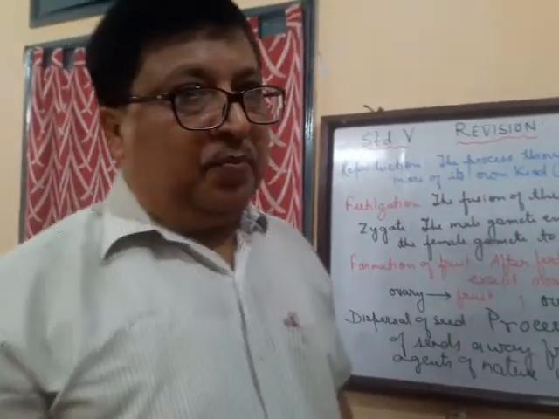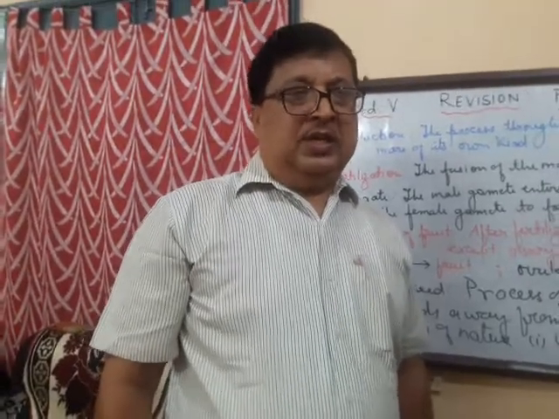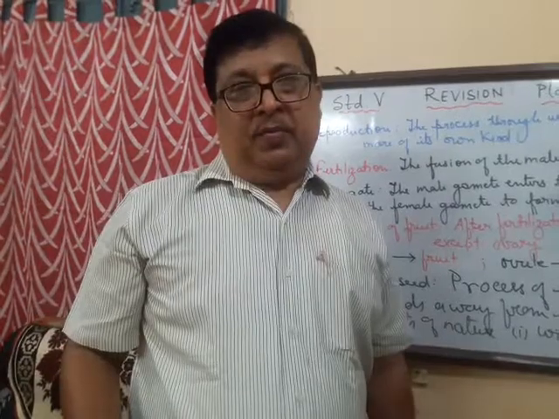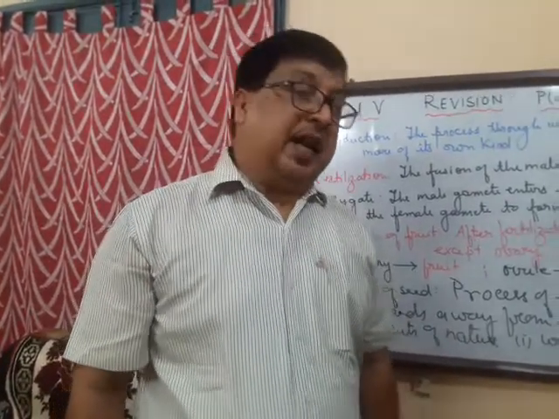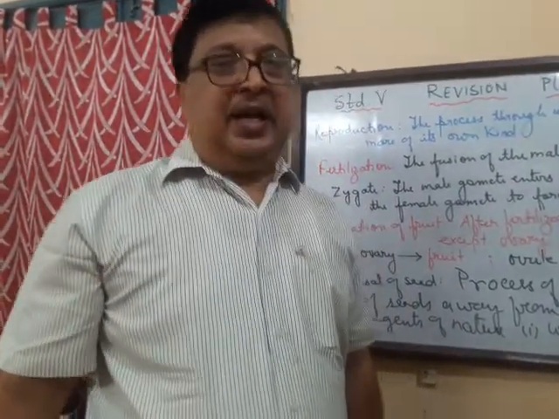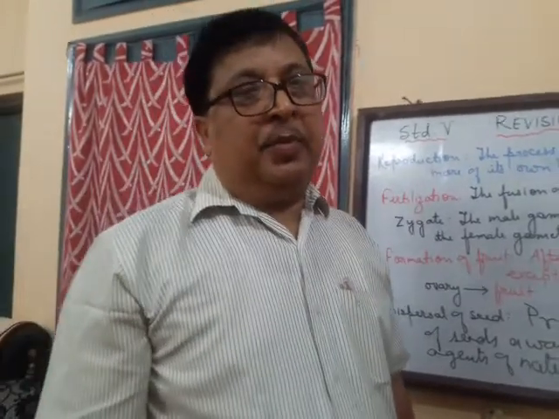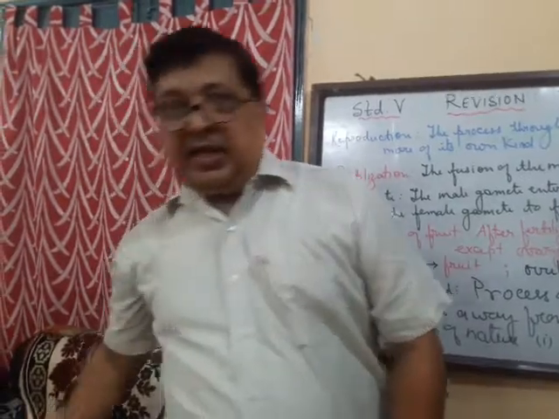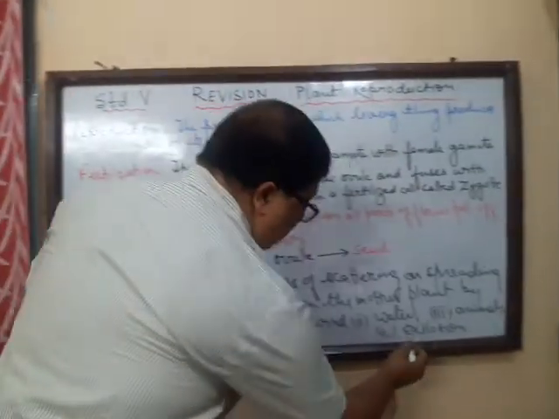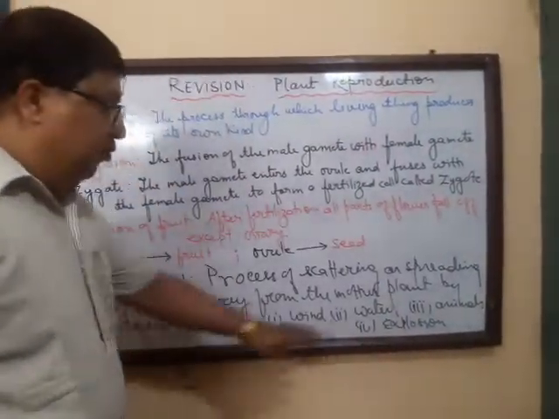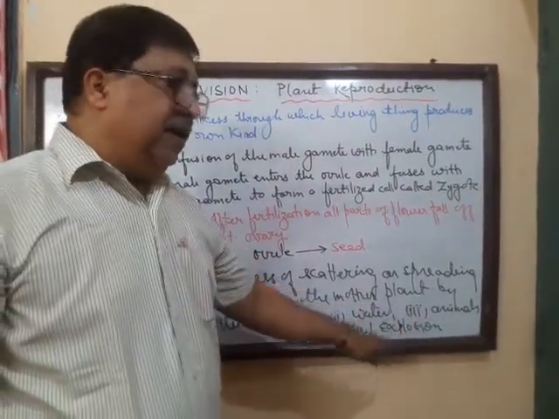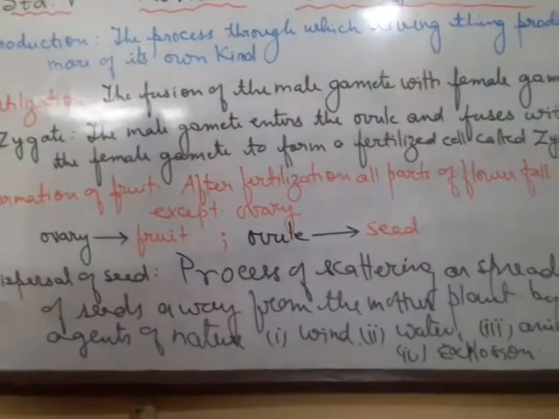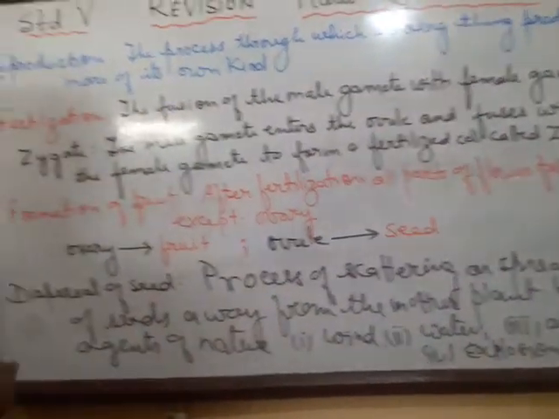What is explosion? It's a natural process. Some seeds, when they become ripe, they burst open, and then they can get scattered. And when again they get favorable condition, they can germinate into new plants. So all these are agents of dispersal. We have got wind, water, animals, and explosions as the different agents by which the seeds get dispersed.